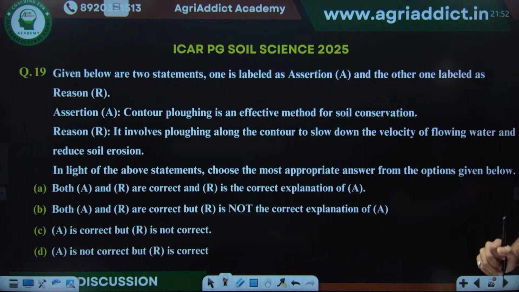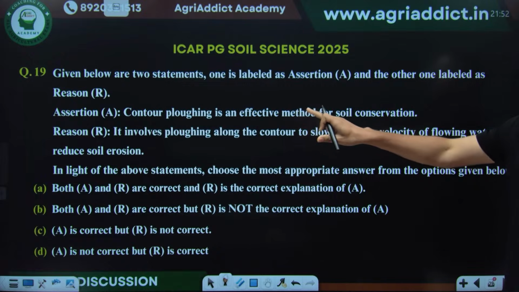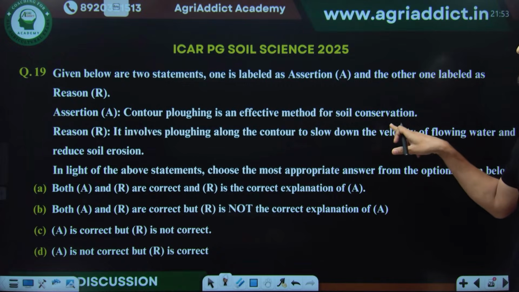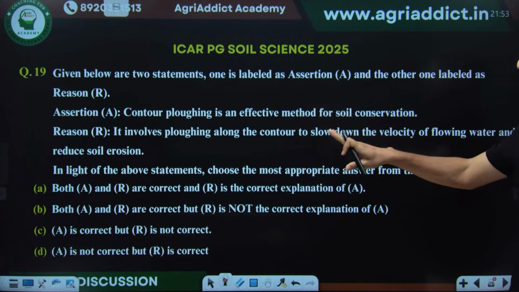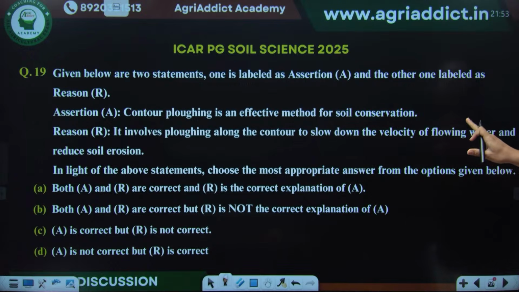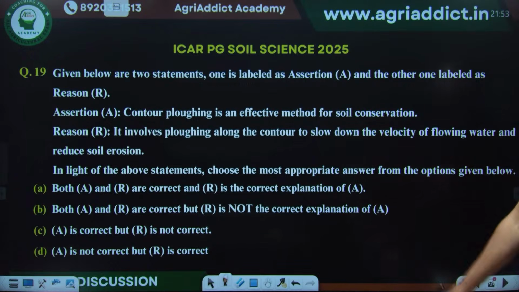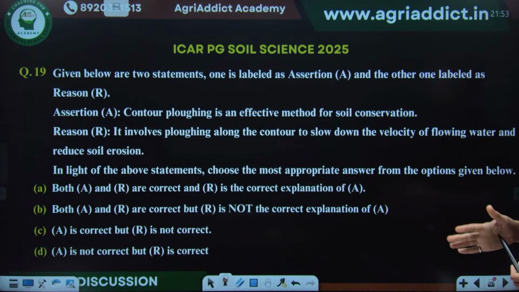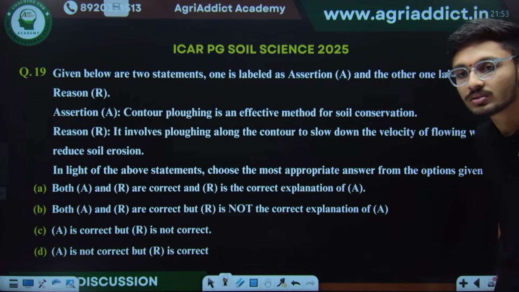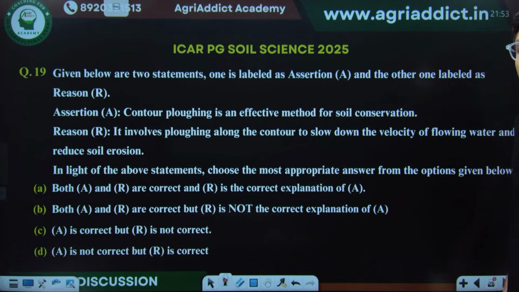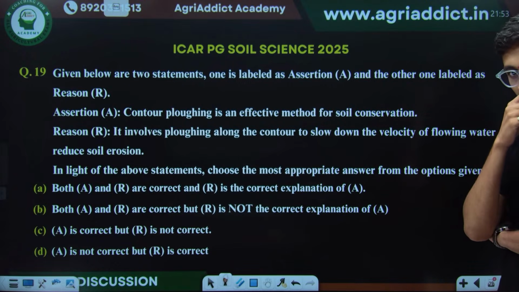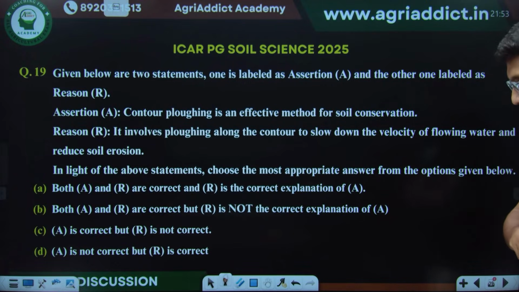So moving ahead, we have the next question, which is an assertion-reason type of question. It says that contour plowing is an effective method for soil conservation. Why? It involves plowing along the contour to slow down the velocity of flowing water and reduce soil erosion. What will be the correct answer for this? Try to answer the question.